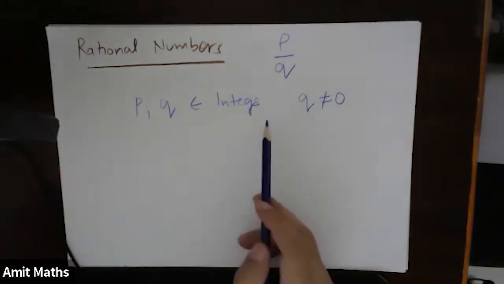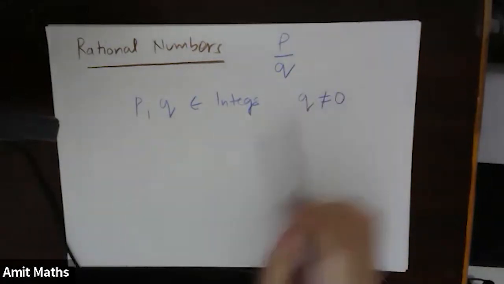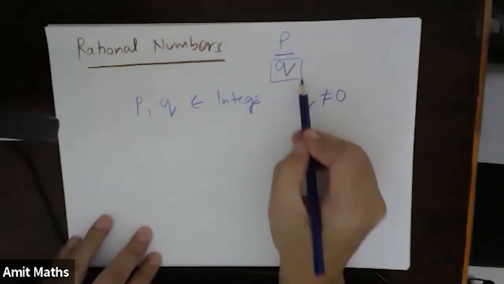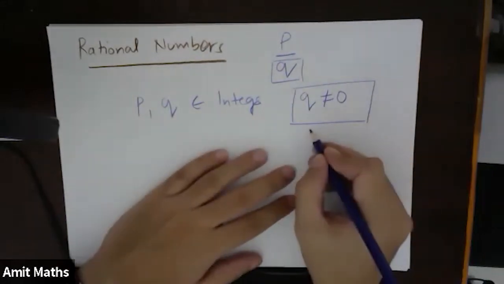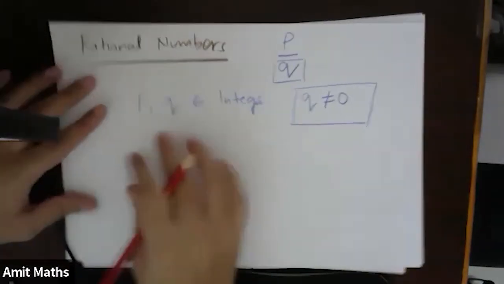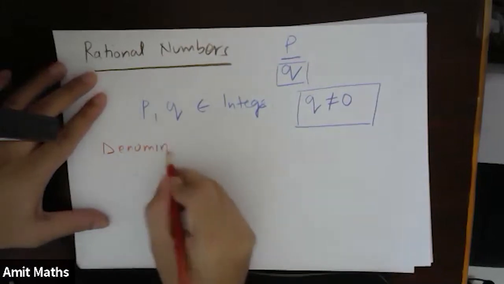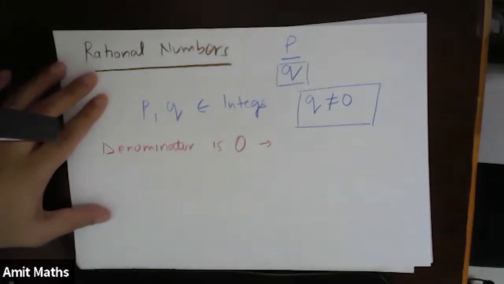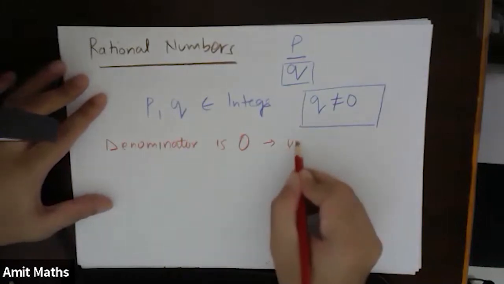Okay. So what are rational numbers? Rational numbers are nothing but P by Q, any number P by Q, and Q should not be equal to 0. Denominator cannot be equal to 0 in maths. This is not defined.